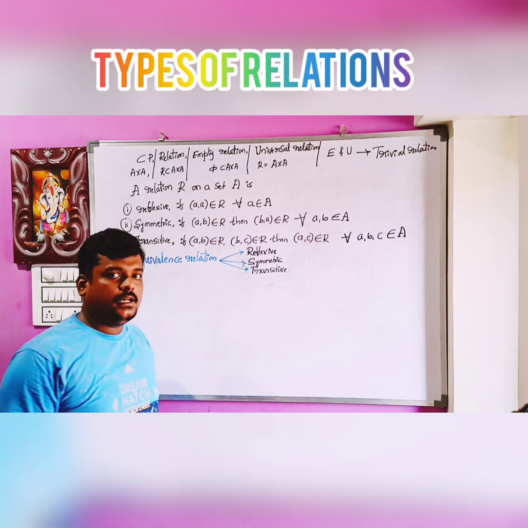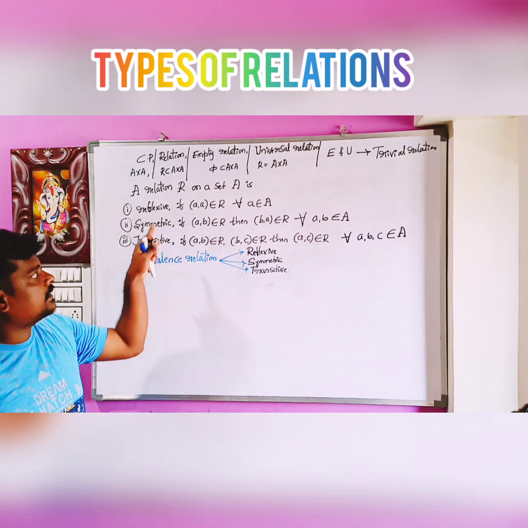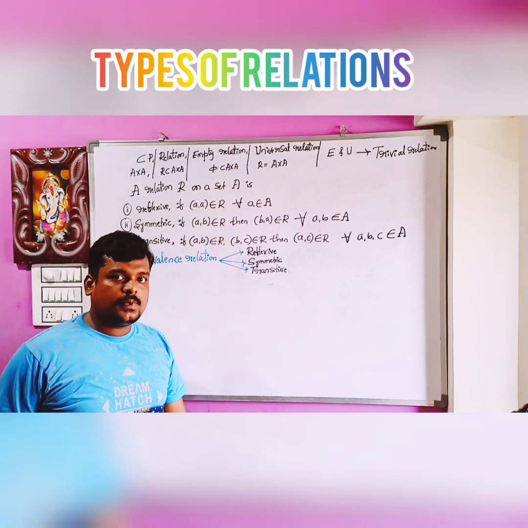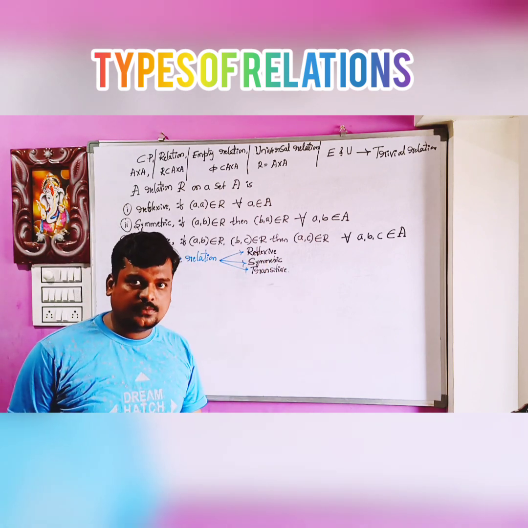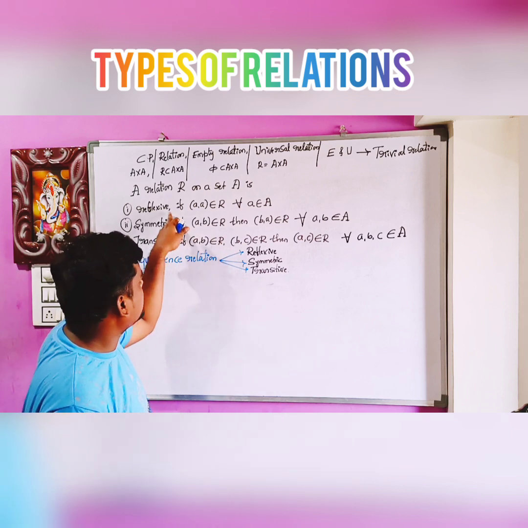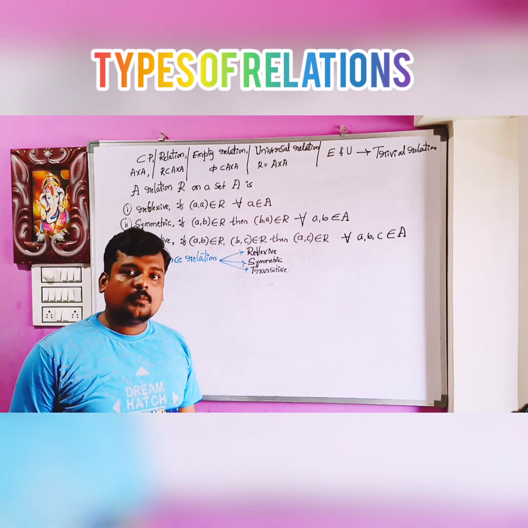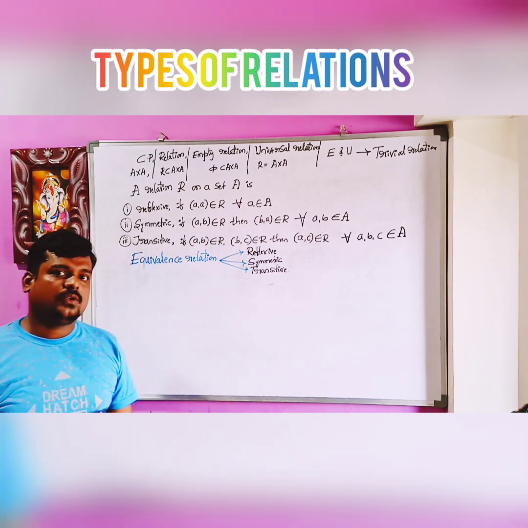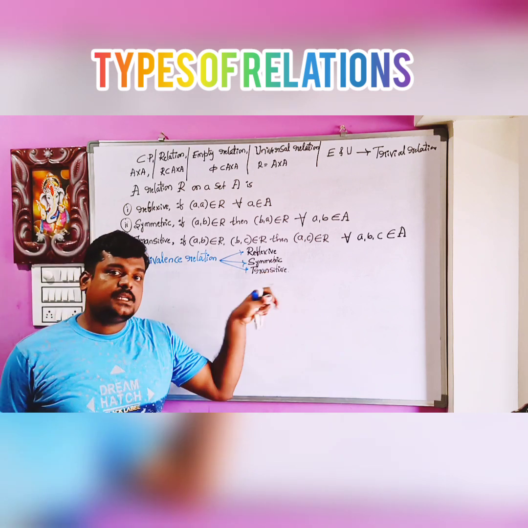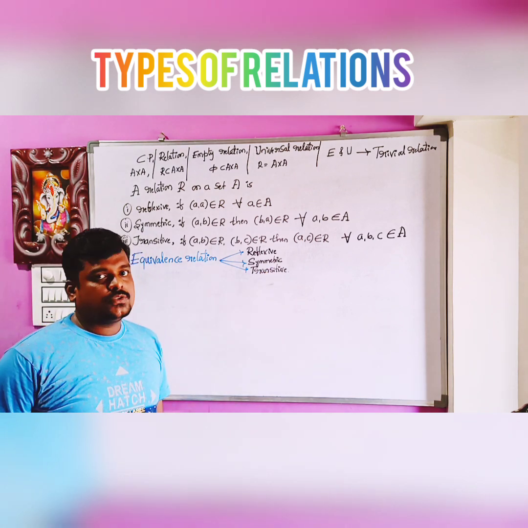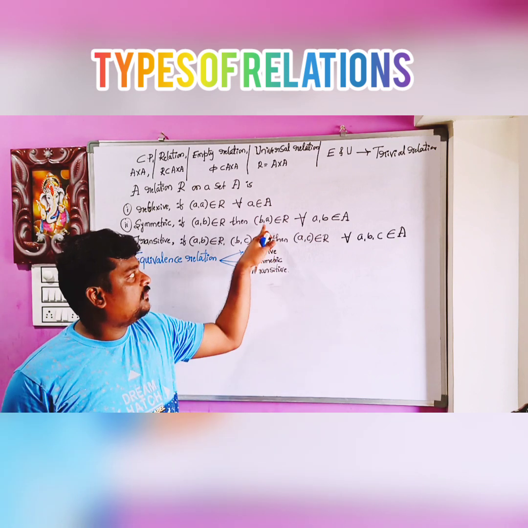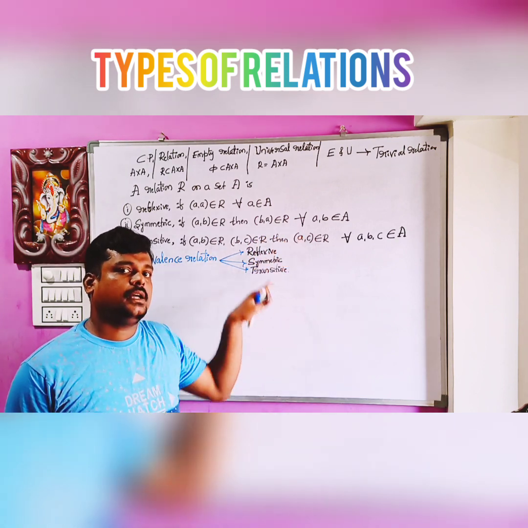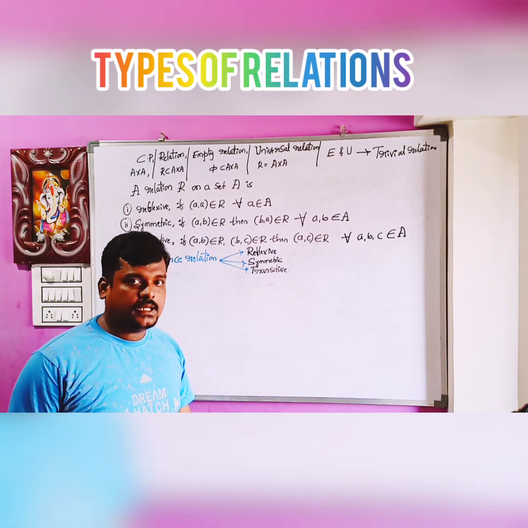A relation R on a set A is said to be equivalence if that relation is reflexive. Reflexive means it has to satisfy this definition: (a, a) belongs to R for all a belongs to A. Symmetric means if (a, b) belongs to R, whether (b, a) belongs to R or not. If (b, a) also belongs to R, then it is symmetric.